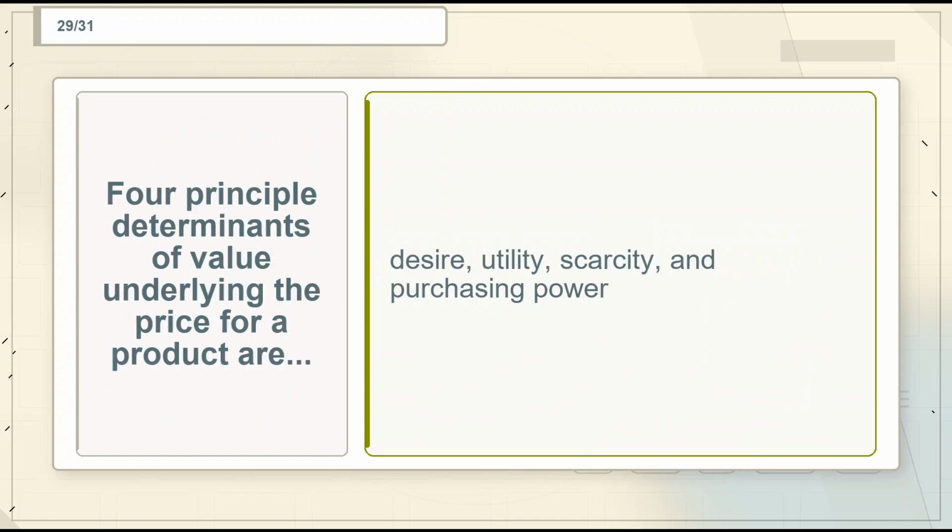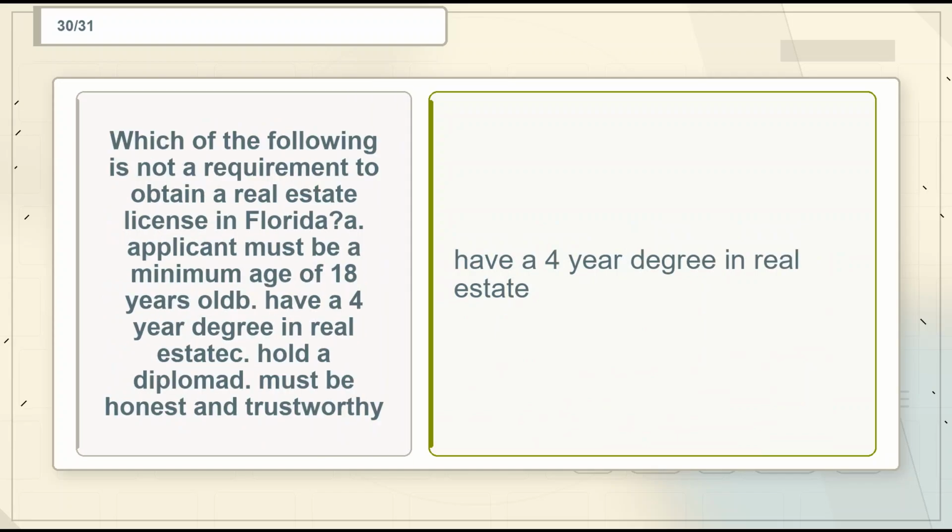Flashcard 29. Term: four principal determinants of value underlying the price for a product are. Definition: desire, utility, scarcity, and purchasing power. Flashcard 30. Term: which of the following is not a requirement to obtain a real estate license in Florida? A. Applicant must be a minimum age of 18 years old, have a 4-year degree in real estate, hold a diploma, must be honest and trustworthy. Definition: have a 4-year degree in real estate.